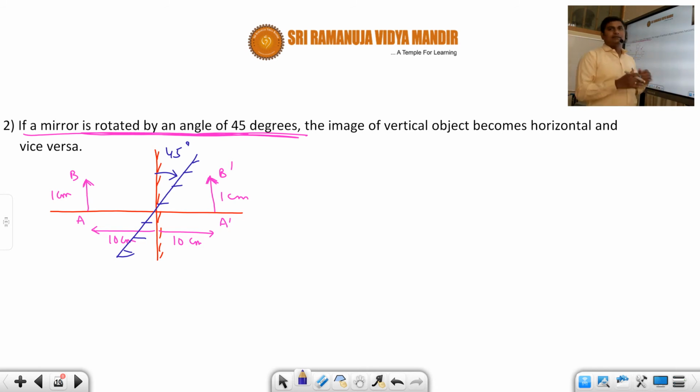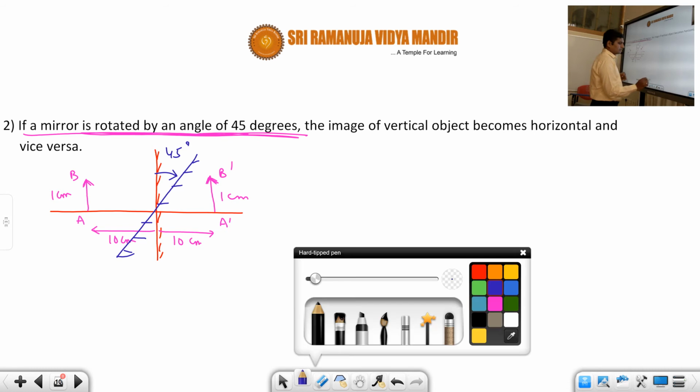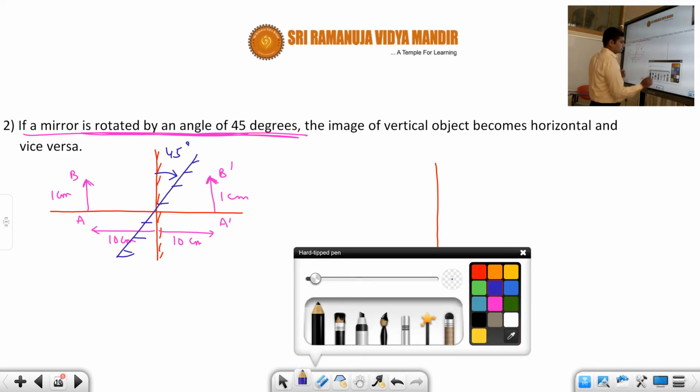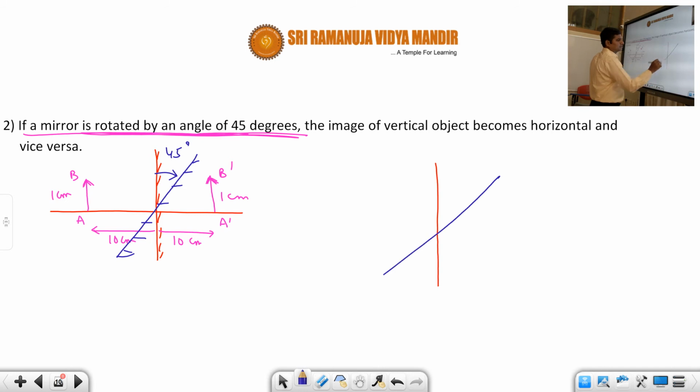Definitely here it will differ, because now the perpendicular distance from the object to the mirror has changed. So therefore the image also will change. Now let us see how to get the image at this point, that means when the mirror is rotated by an angle of exactly 45 degrees. So now let us take the same thing. Suppose this is the actual position of the mirror originally, but now we shifted it like this. We shifted it by an angle of how much, students? By an angle of 45 degrees.